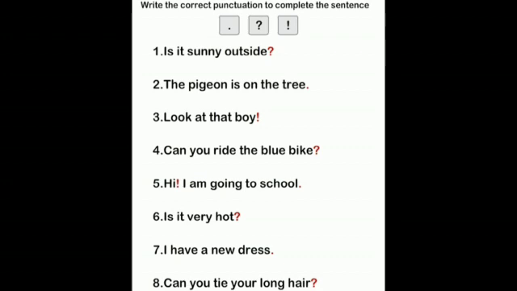Can you ride the blue bike? We have added a question mark. Hi! Exclamatory mark. I am going to school. Full stop. Is it very hot? Again question mark. I have a new dress. Full stop. Can you tie your long hair? Question mark. So these are the marks, full stop, question mark, apostrophe, comma, and exclamatory mark, that are added in the sentence. They are called punctuation.